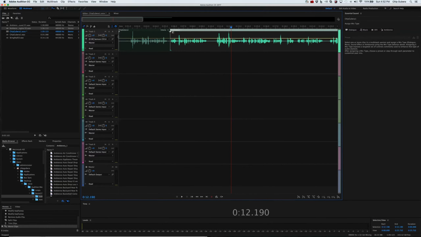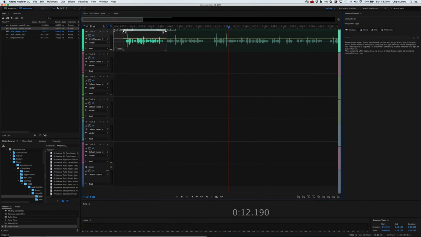And then we probably want to trim the front a little bit. Let's get the right spot. There we go. Let's see how this sounds.